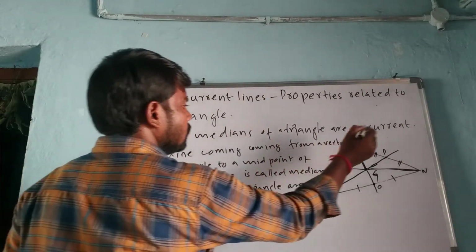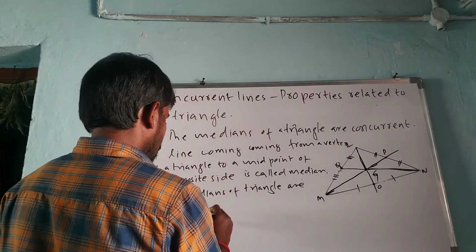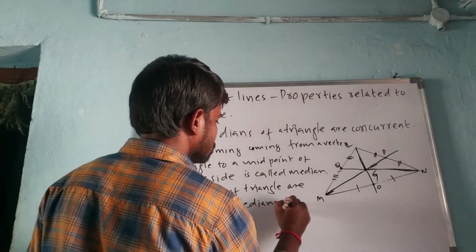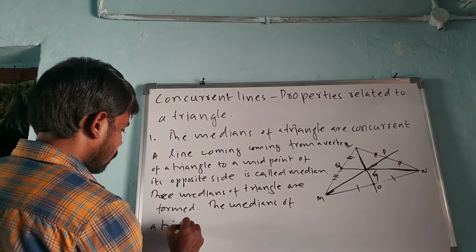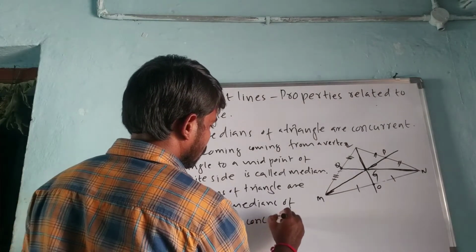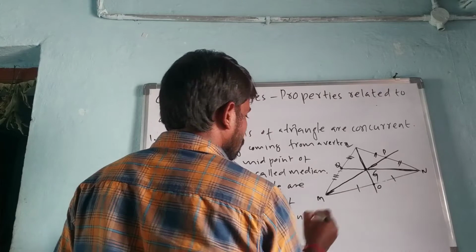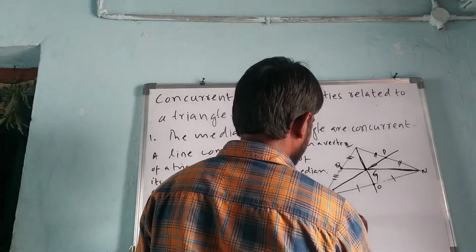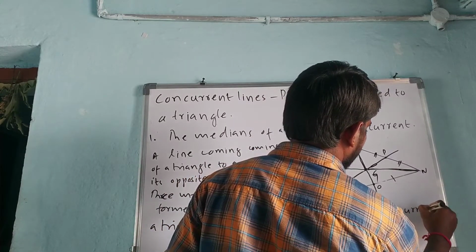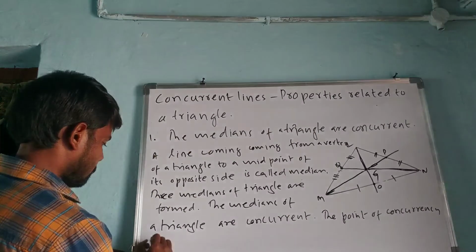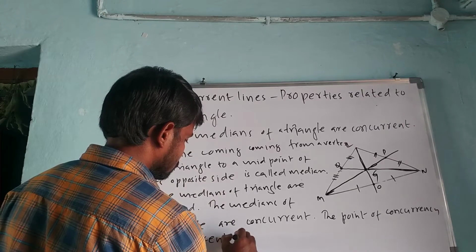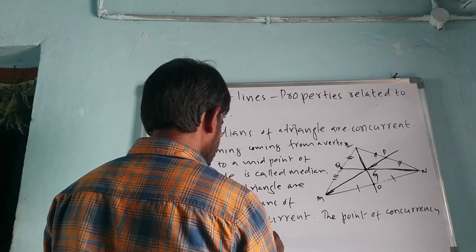The point of concurrency is called the centroid. It is denoted by G.